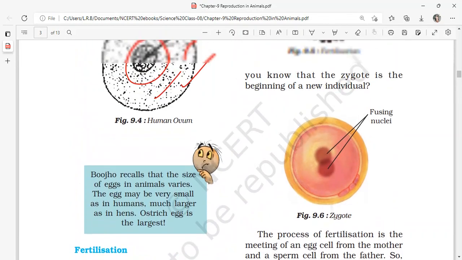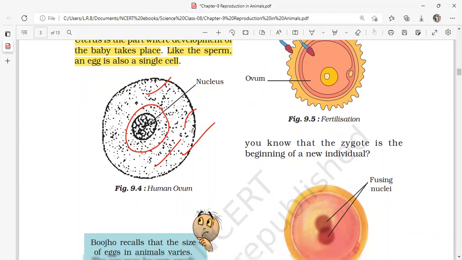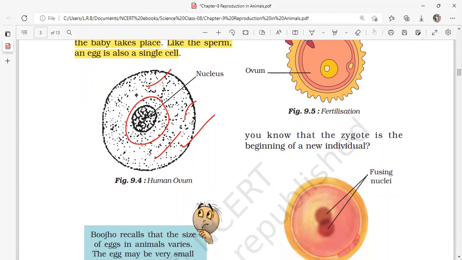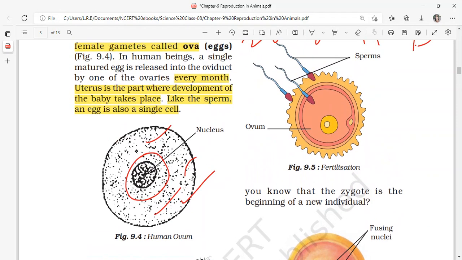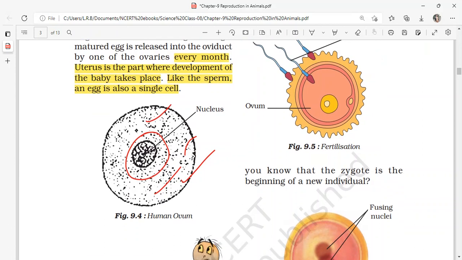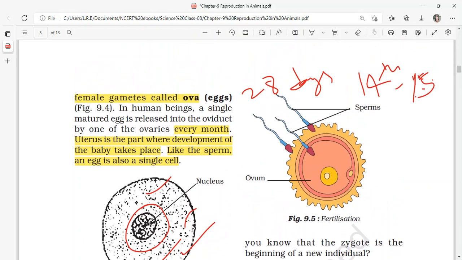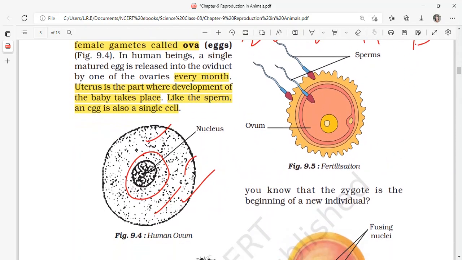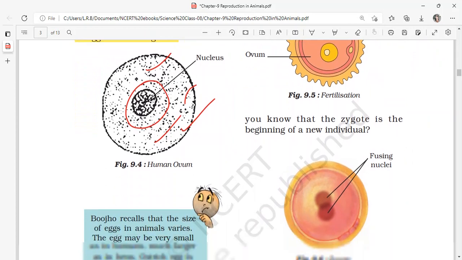Did you know that the zygote is the beginning of a new individual? Yes, the zygote, the result of fertilization, is the first cell in our body. This zygote divides and becomes two cells, and these two cells divide again and become four, four becomes eight, eight becomes 16, and so on. The process continues, and it makes around 3 trillion cells in an adult human being. So our body grows from the beginning with a single cell called a zygote.